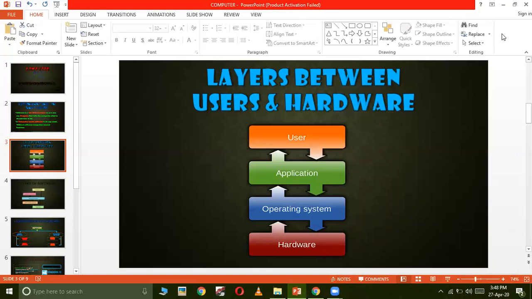It doesn't let the input and output operations go to the wrong places. This is the total work of an operating system. So now you may have understood how important an operating system is for our computer or our device. For example, in your smartphone, you are using the Android operating system, and in computers in the lab, you may have seen that some computers had Windows 10 and some had Windows 7. And in smart class, when you go, you may have seen that it is using the Ubuntu operating system. So there are multiple operating systems available. We'll see some examples of commonly used operating systems.